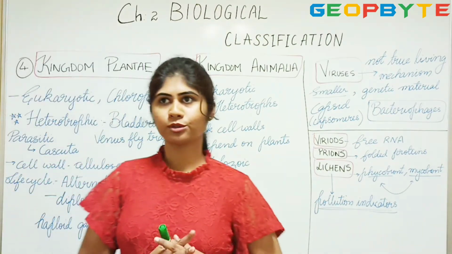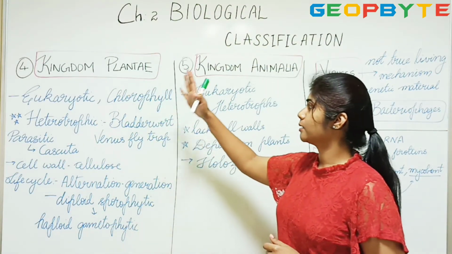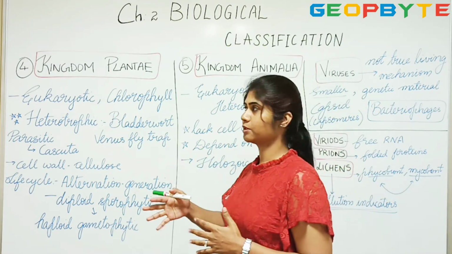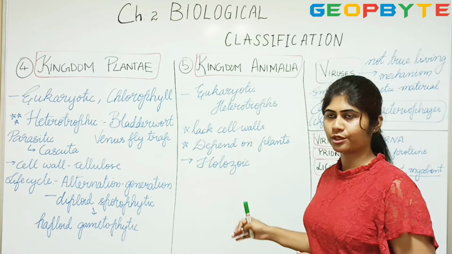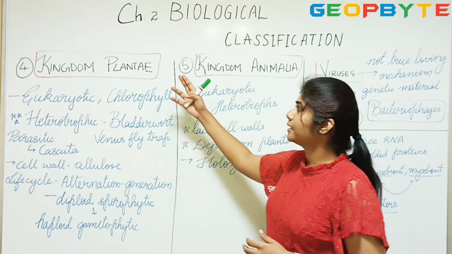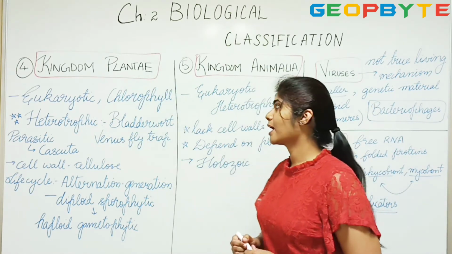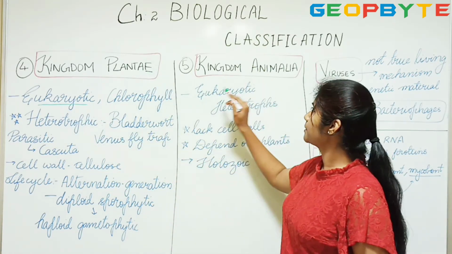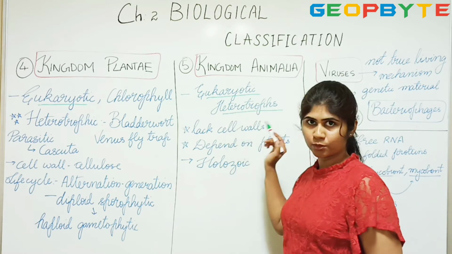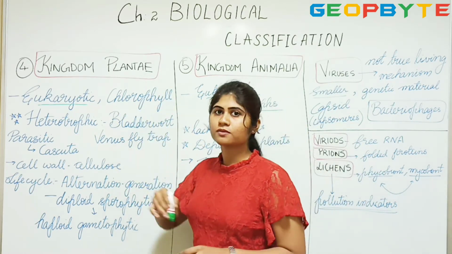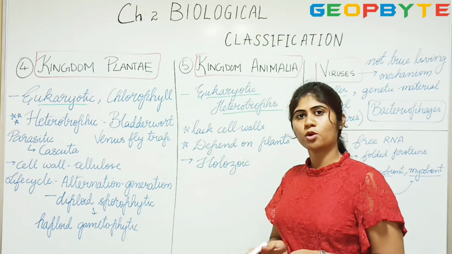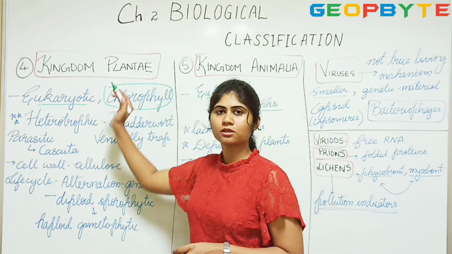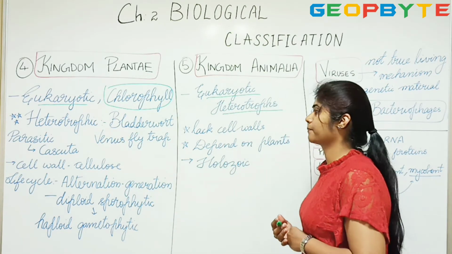So we have the fourth kingdom, Plantae. Plantae and Animalia will be discussed in detail as separate chapters, and here I will just be giving the introduction to the kingdoms. Plantae are eukaryotic autotrophs, whereas Animalia are eukaryotic heterotrophs. Now when they are autotrophs, they synthesize their own food through a process called photosynthesis. That's when they require chlorophyll. So these are chlorophyll containing organisms.